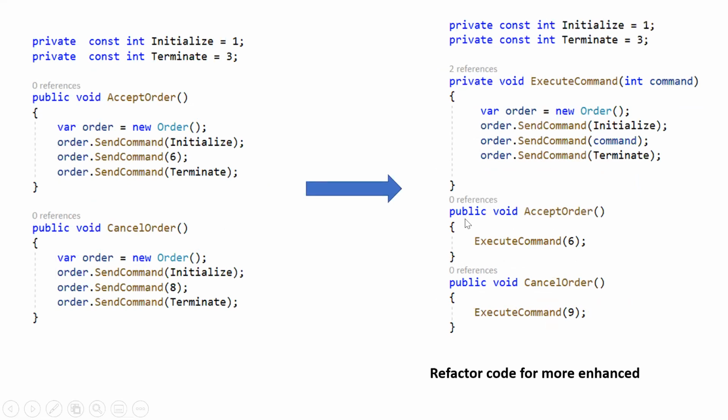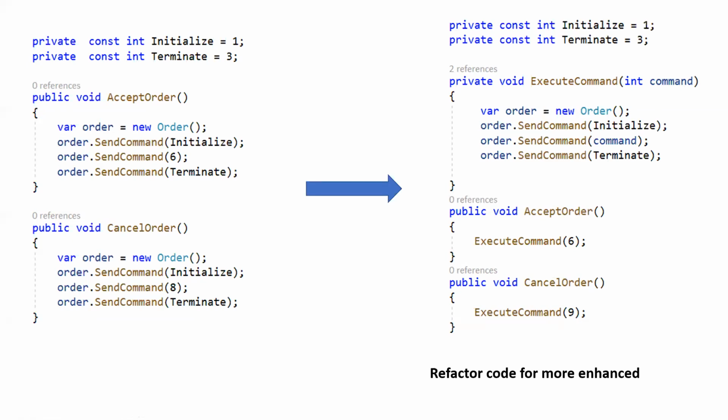Then we can reduce these calls and call in this way, execute command. So we have refactored the code in a more enhanced way.